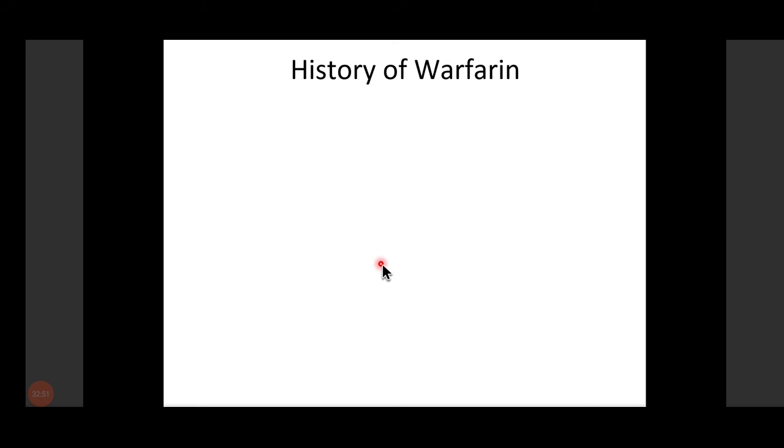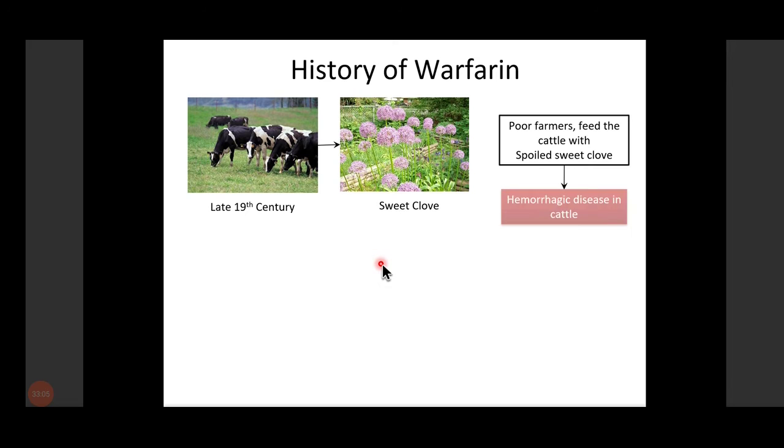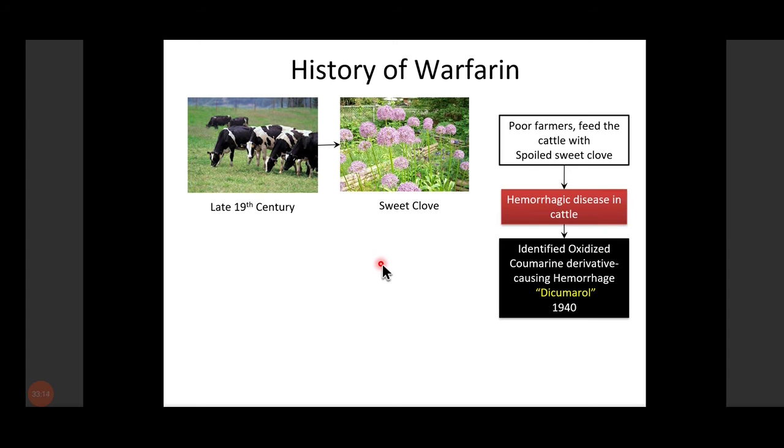Now coming to the history of warfarin. So we will start with the vitamin K antagonist warfarin. In the late 19th century, it was noticed that the cattle who ate spoiled sweet clover developed a hemorrhagic disease. Later on, the researchers working on it found that this sweet clover contains an oxidized coumarin derivative, dicumarol, and this dicumarol is responsible for the hemorrhagic disease in the cattle.